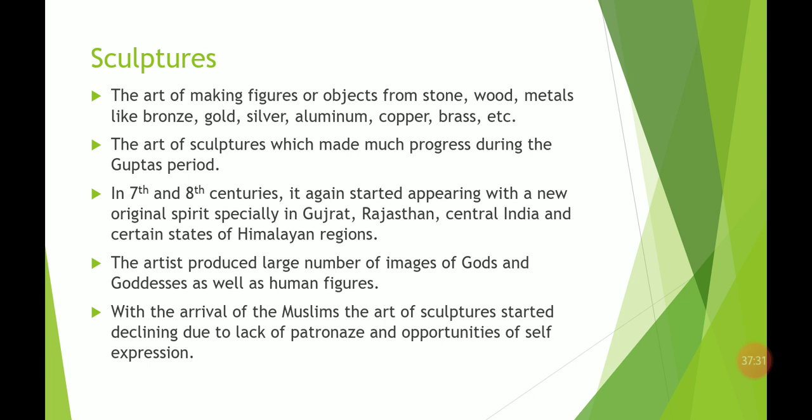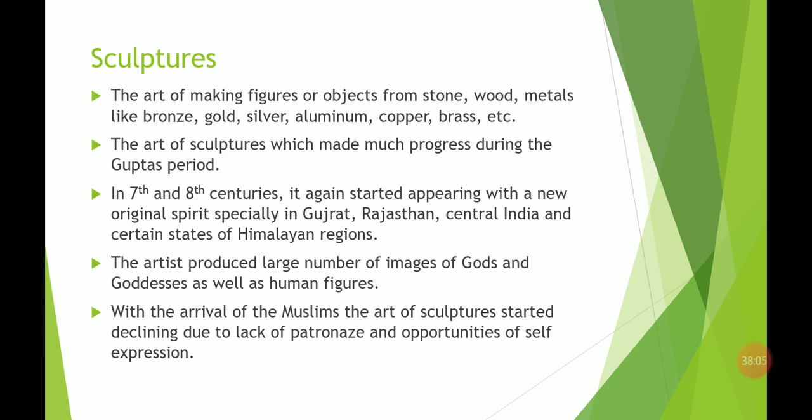So the art of sculpture made much progress during the Gupta period. We can say it flourished more in the Gupta period, with the help of many materials like stone, wood, and metals. So in the 7th and 8th century, it again started appearing with a new original spirit, especially in Gujarat, Rajasthan, Central India, and certain states of the Himalayan region.